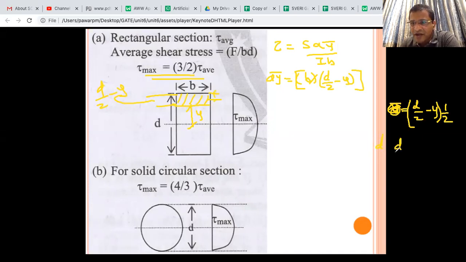So D/2 minus half of this, minus becomes plus, and it will become D/4 plus Y/2.